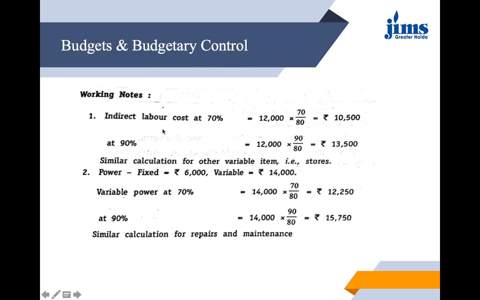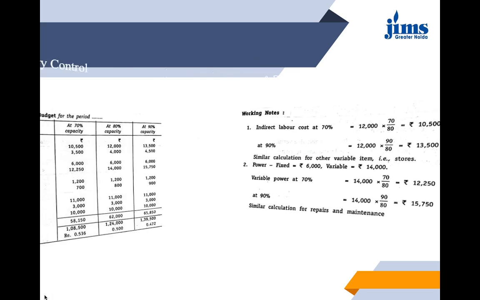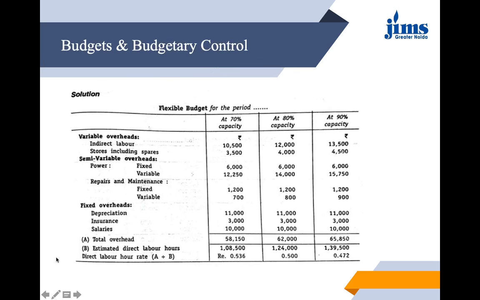See, you can calculate it like this. Simply, for 80% it is given to us. We can divide it by 80 and multiply it by 70, and we can calculate it for 70 and 90% at various levels. Okay, the way indirect labor cost is calculated, all the others will also be calculated. Like stores including spares, 4,000 is given to us at 80% capacity. We'll divide it by 80 and multiply it by 70 to obtain this amount.